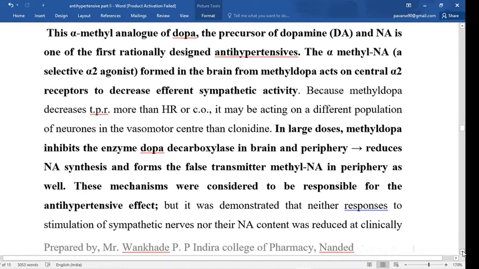So simply, methyldopa is converted into methyl noradrenaline. Noradrenaline is the neurotransmitter, but if it is converted into methyl noradrenaline, it is called the false neurotransmitter, and this mechanism is considered to be responsible for the antihypertensive effect. So simply, by two mechanisms, it inhibits the dopa decarboxylase enzyme and reduces the noradrenaline synthesis, and second, it is converted into methyl noradrenaline, which is a false neurotransmitter.